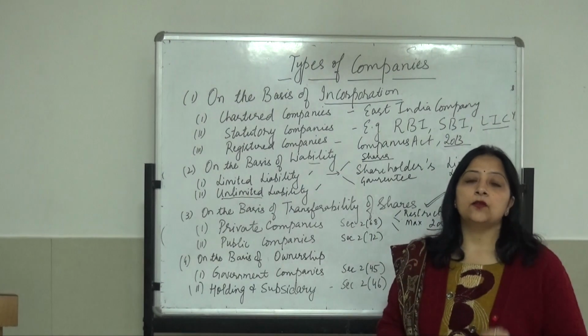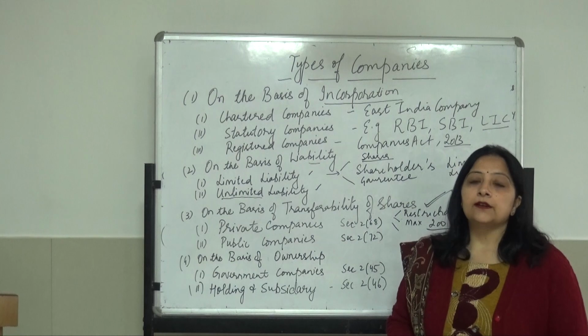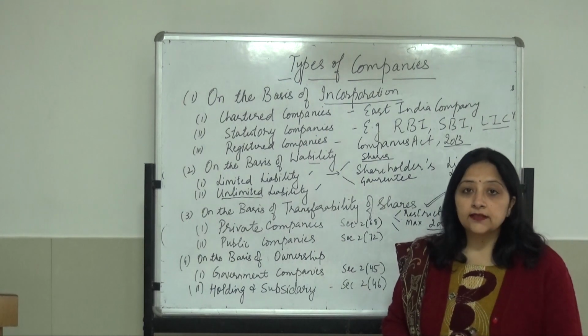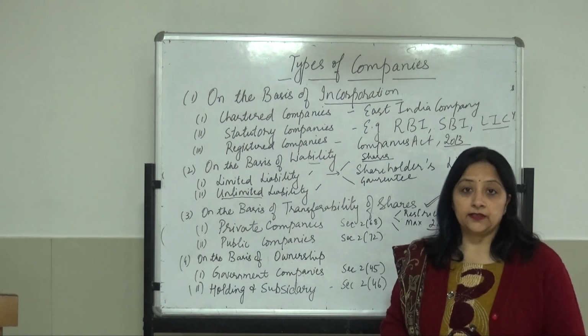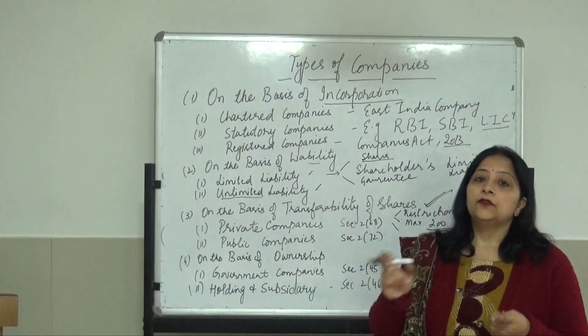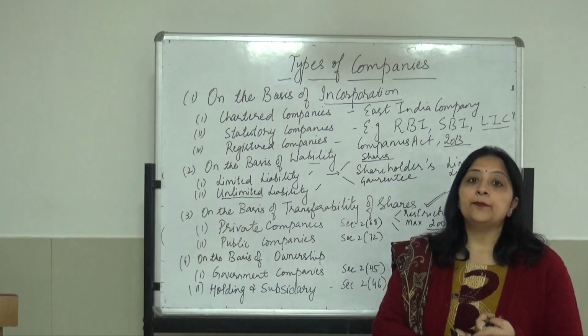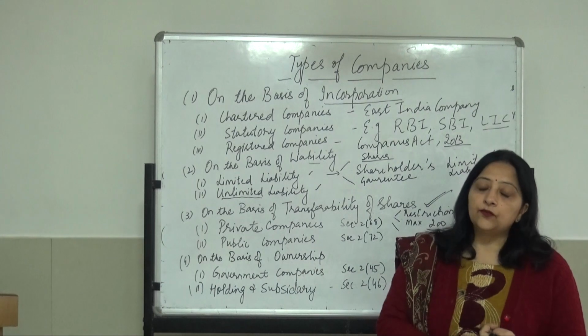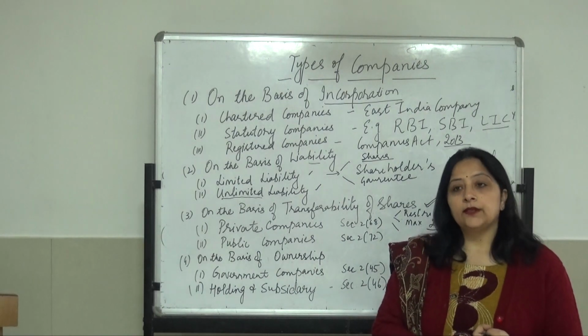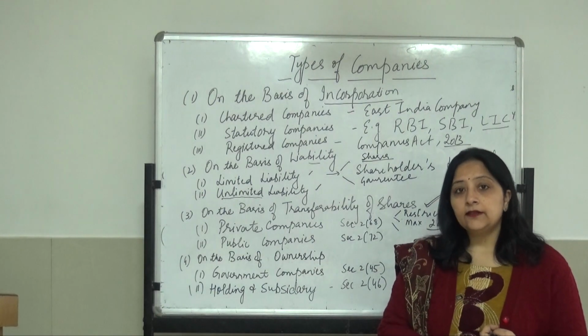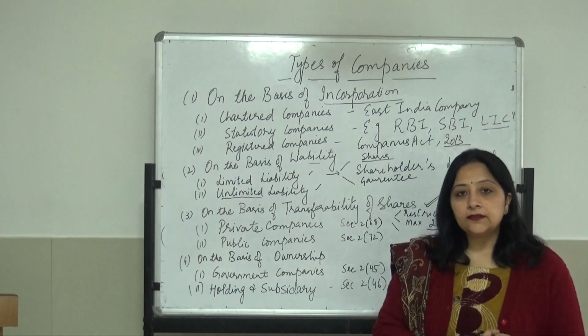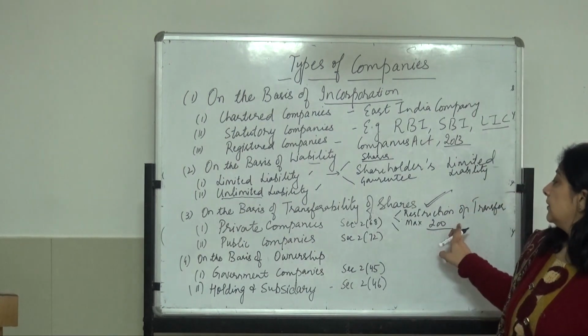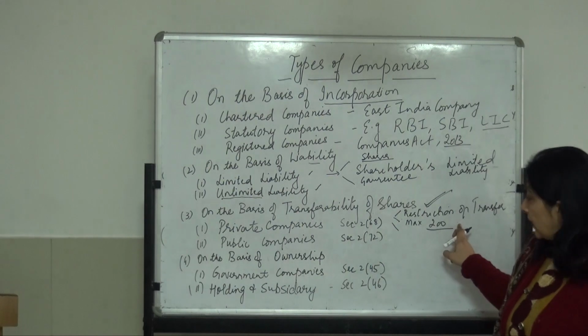That is second requirement. And in these 200, we are not counting the present and the past employees of the company, if they are members also, right? We are not counting the present employees who are members, and we are not counting the past employees who are members, right? So we are not counting the present and the past employees. So that is maximum limit is 200.